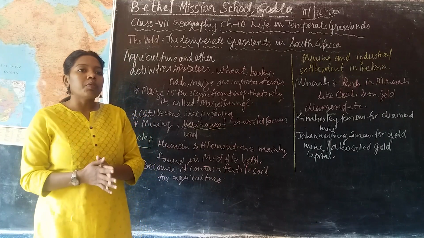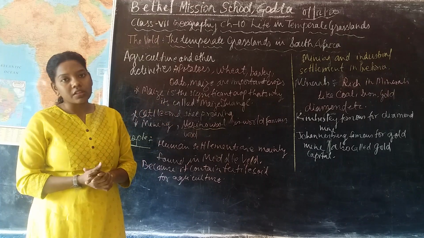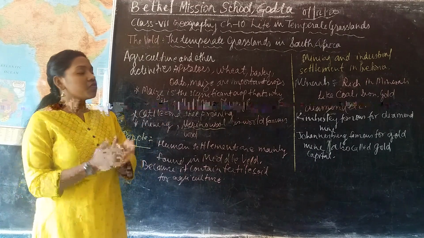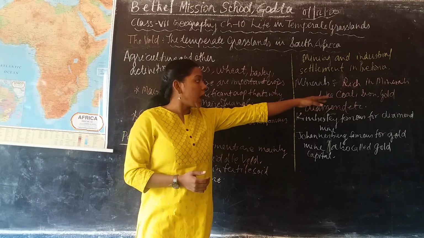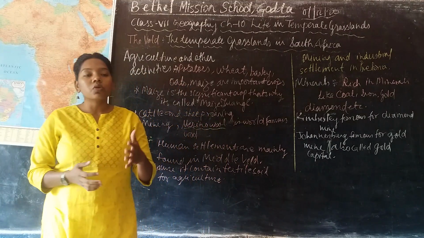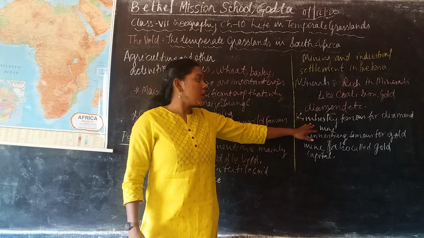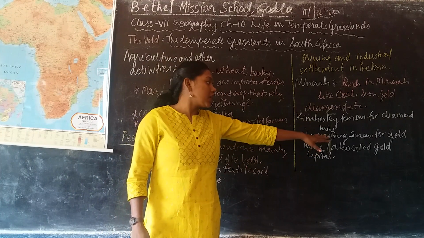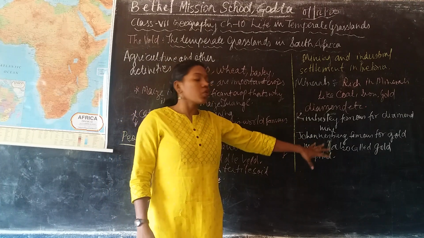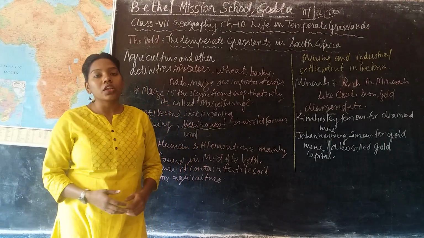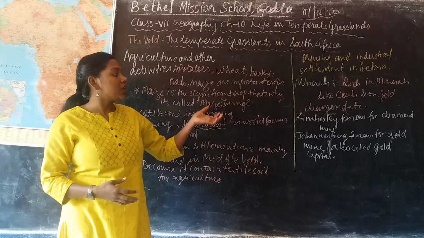This region is very rich in minerals. Some of the important minerals, found famously all over the world and mainly in this region, are coal, iron, gold, and diamond. Here two important mines are present: Kimberley is famous for its diamond mine, and Johannesburg is famous for its gold mine. Due to that, Johannesburg is also called the gold capital. These are the useful minerals found here.